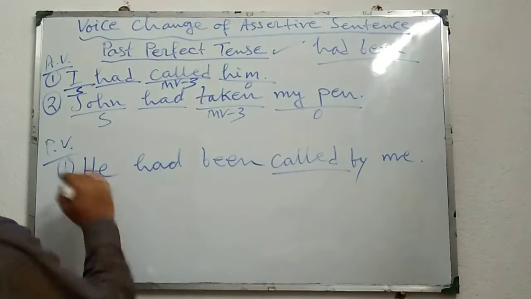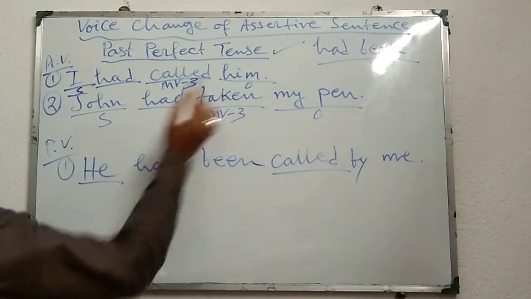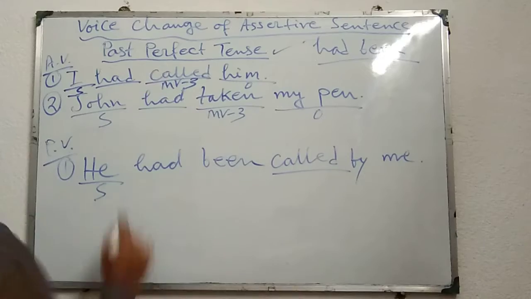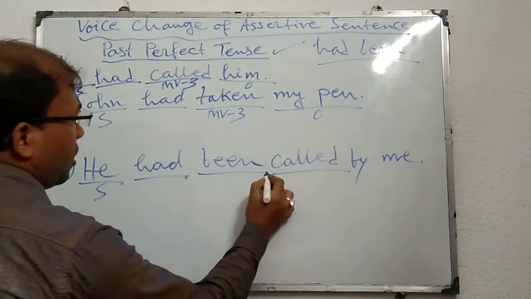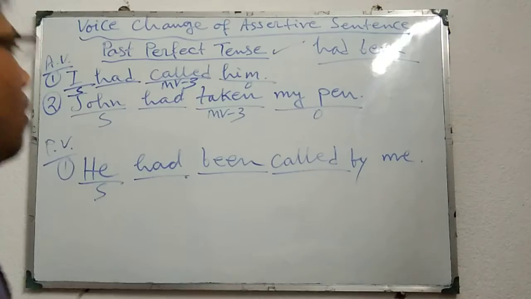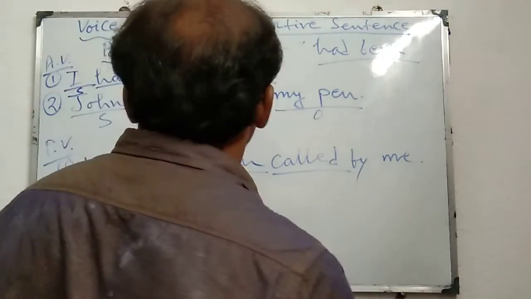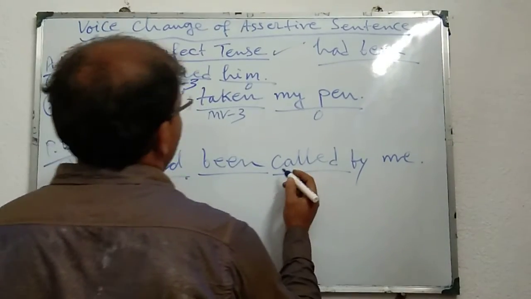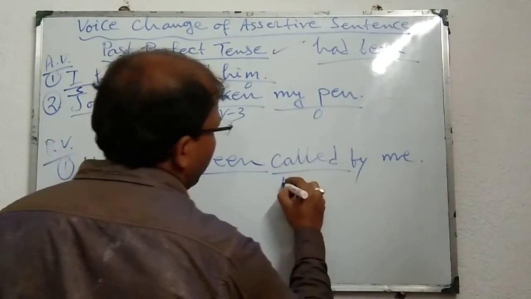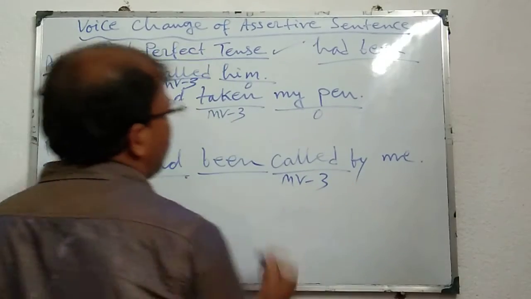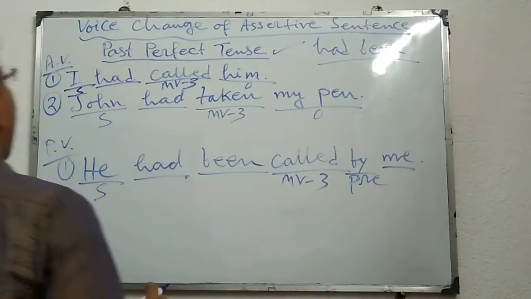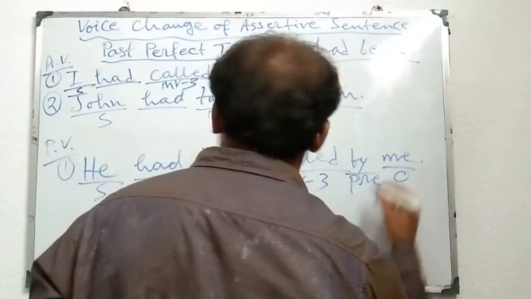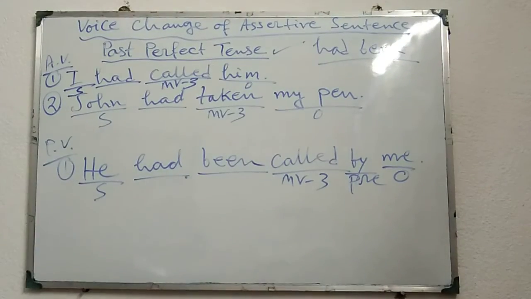Now him changed to the subject he. Thereafter, past perfect, that's why had, perfect, that's why been everywhere. All perfect tenses take been. Thereafter called; he had been called, it is MV3, the main verb third form. Thereafter by, preposition, and thereafter I changes to me, the object. I had called him, he had been called by me.